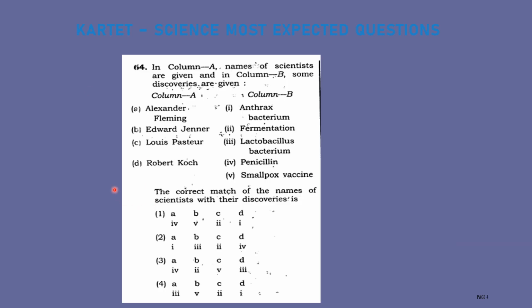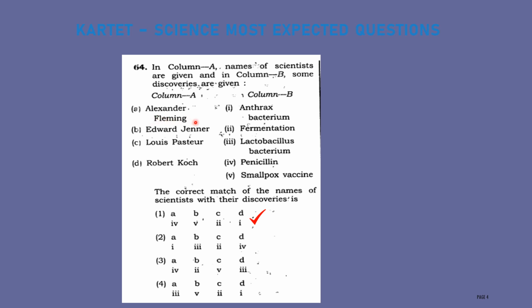Let us discuss the next question. In column A, names of scientists are given. In column B, some of their discoveries are given. Here column A represents scientists and column B their respective discoveries. Then the correct answer for this question is option A.